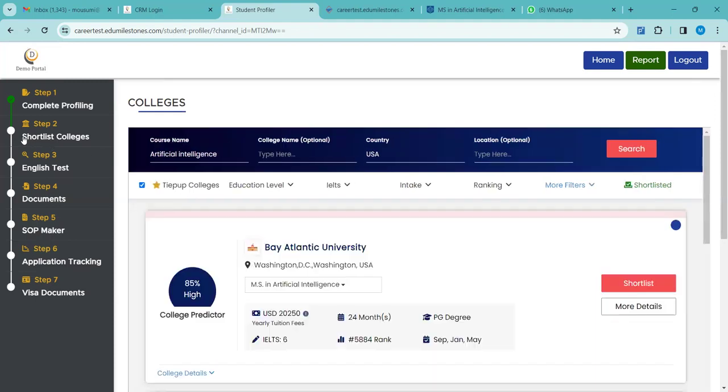Then they will reach the next section, that is shortlist colleges. And the shortlist colleges can be hidden.